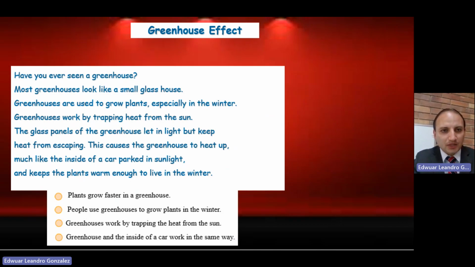In this case, I'm going to give you a couple of minutes to read the text, and please tell me, what do you think is the main idea? Think about something that is general. Remember what we said. Sometimes we can find a main idea in the beginning of the paragraph, so you can find that specific main idea there. Well, let's continue this part.